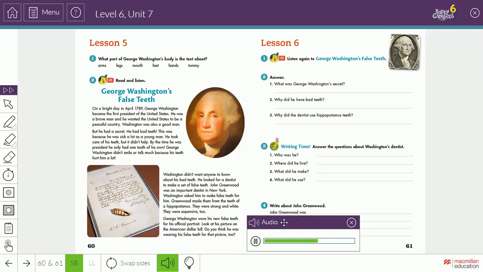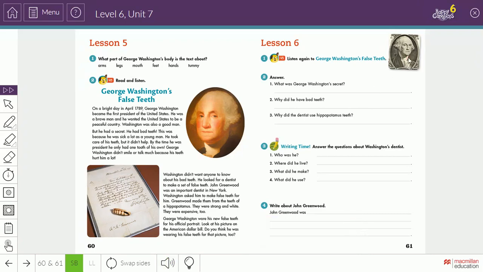Washington didn't want anyone to know about his bad teeth. He looked for a dentist to make a set of false teeth. John Greenwood was an important dentist in New York. Washington asked him to make false teeth for him. Greenwood made them from the teeth of a hippopotamus. They were strong and white. They were expensive, too. George Washington wore his new false teeth for his official portrait. Look at his picture on the American dollar bill. Do you think he was wearing his false teeth for that picture too?